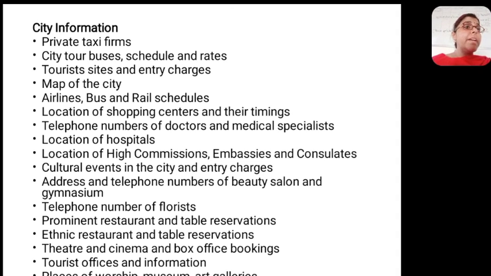Sometimes guests want the ingredients also to make the authentic dish of that particular area, so you should be having the information about that also. You should be having the information about what all restaurants provide these items, and you should be giving this information to the guest also. Then the nearby theaters, cinema halls, how can you book the tickets?